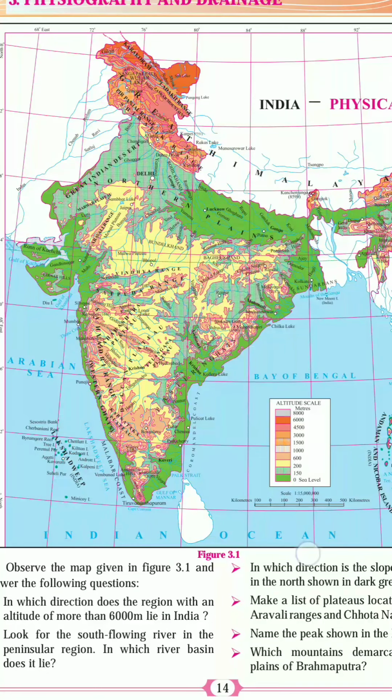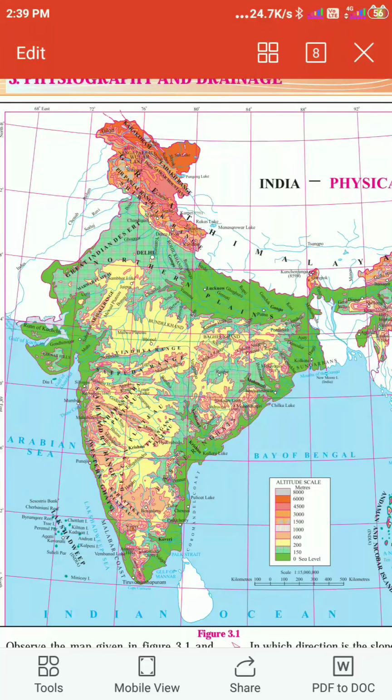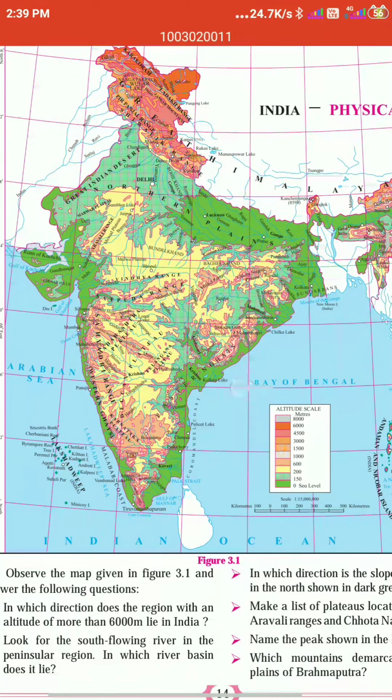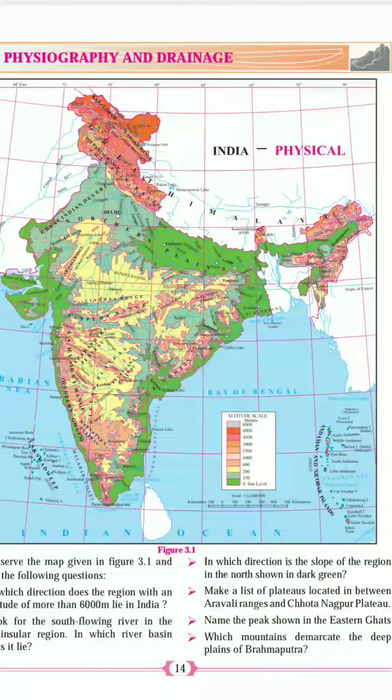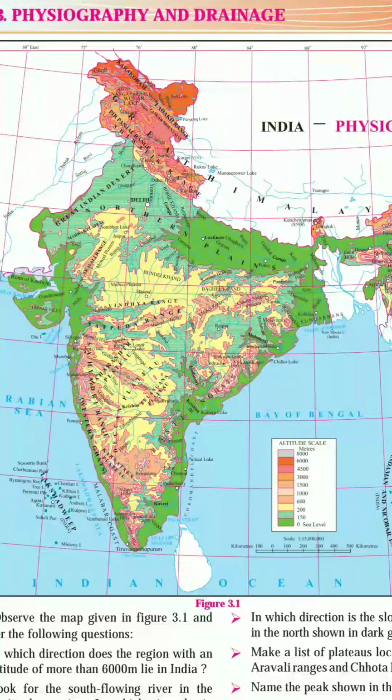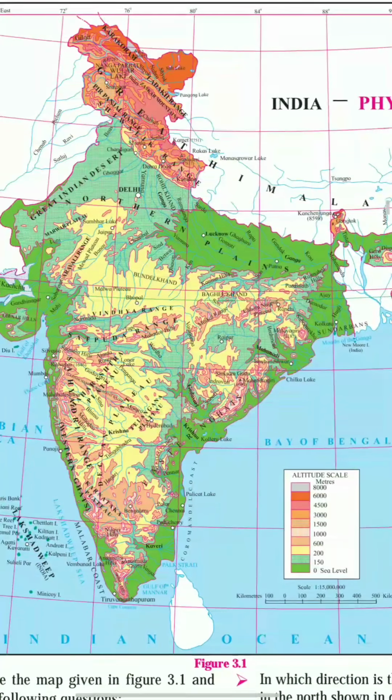Okay student, hello student, let's see now the activity 3.1. Now we are going to study about the activity. Till now I think you are very much familiar with the divisions of India. Okay, so can you tell me in how many divisions we divide India into? We divide India into 5 divisions. What are those? If we start from north to south, then at the very north there is the Himalayan region. After that there is a northern Indian plain, then peninsula, then coastal plain, and then group of islands.